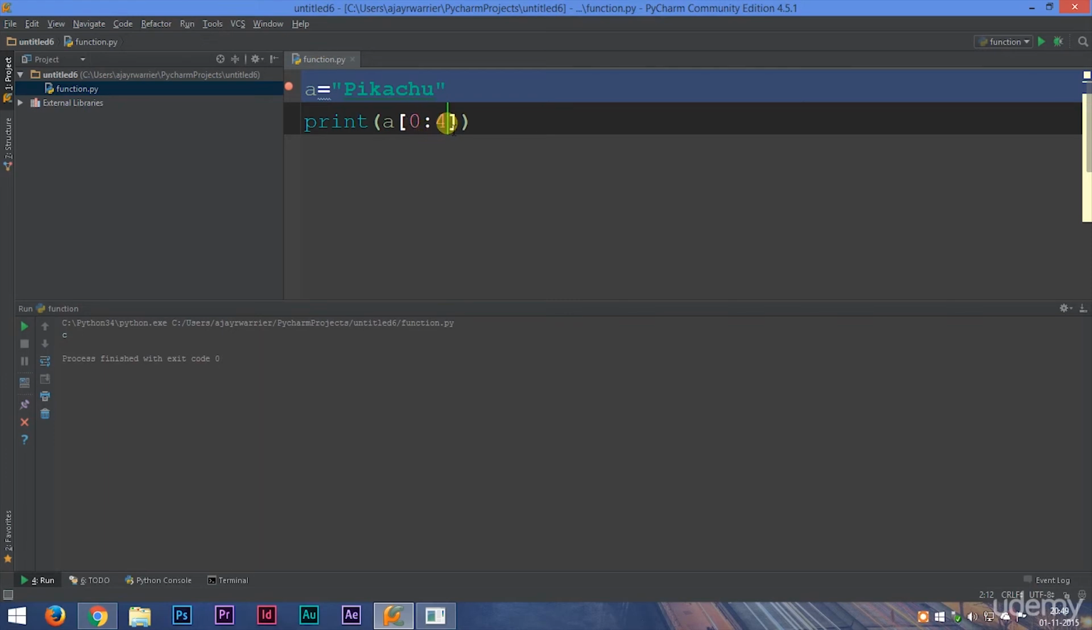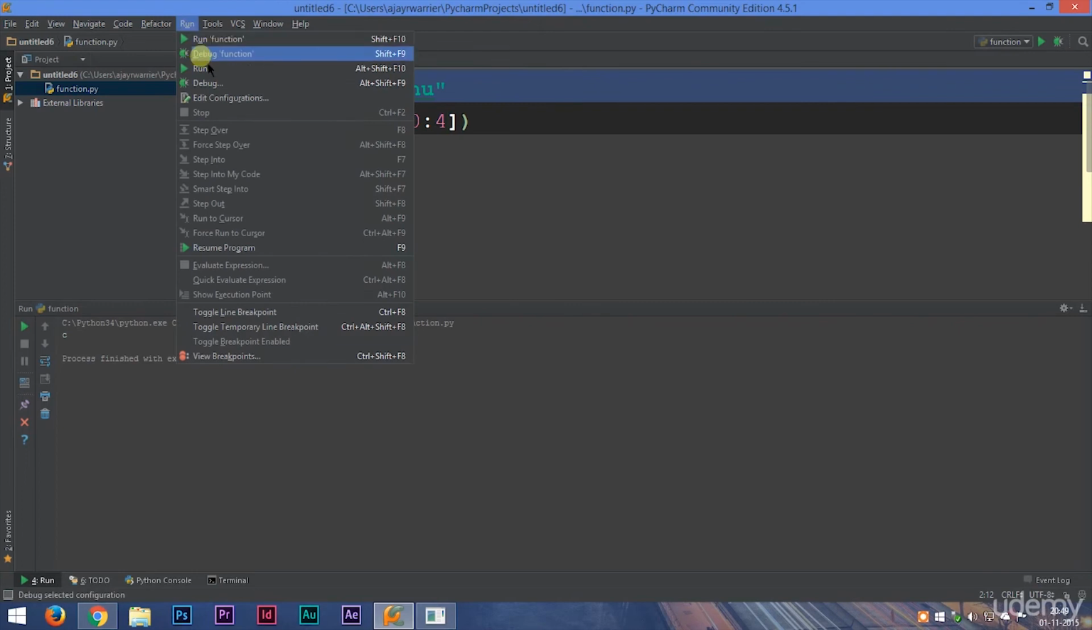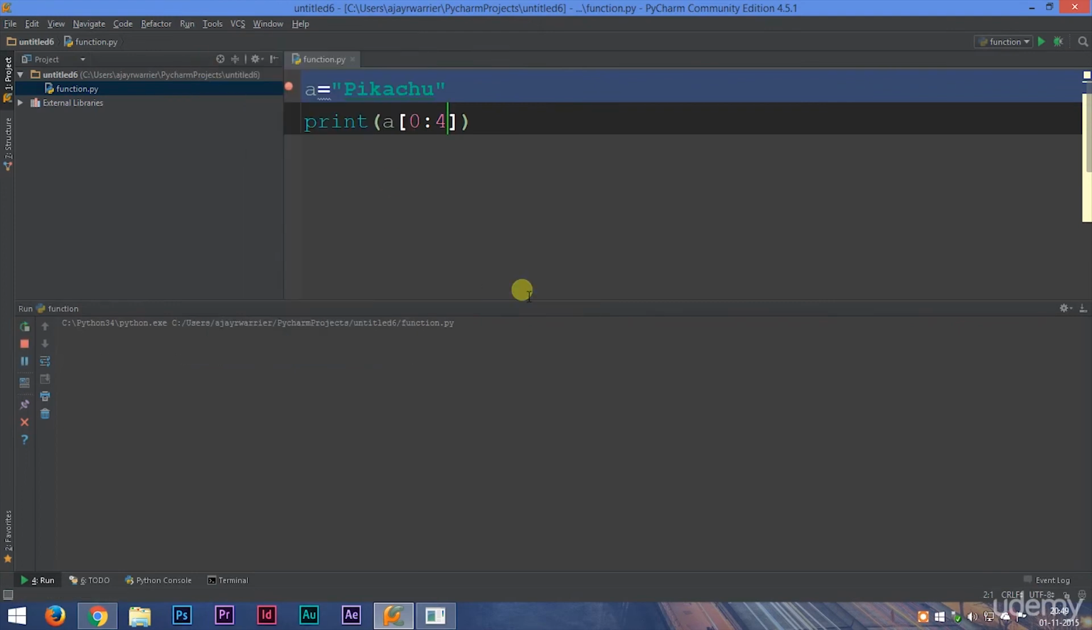0, colon 4, and let's see what happens. We'll run this, and we just got the Pika part. P-I-K-A part. So what this does is that it will print all the letters from 0 to upper limit -1, that is 0 to 3.